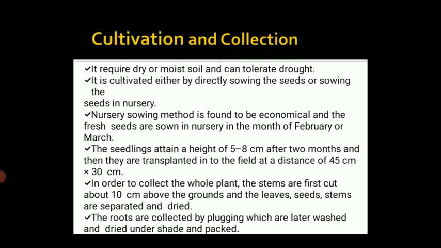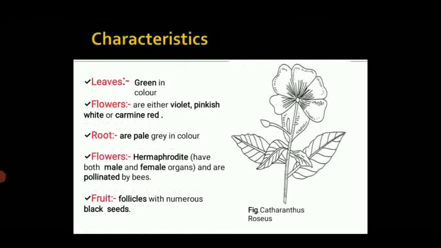In order to collect the whole plant, the stems are first cut about 10 cm above the ground, and the leaves, seeds, and stems are separated and dried. The roots are collected by plucking, which are later washed, dried under shade and packed.